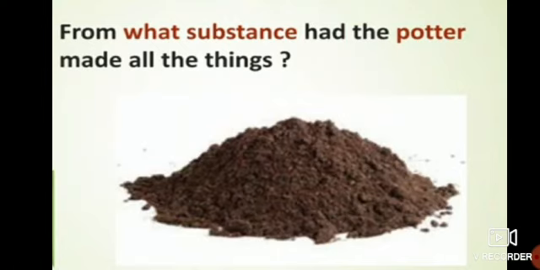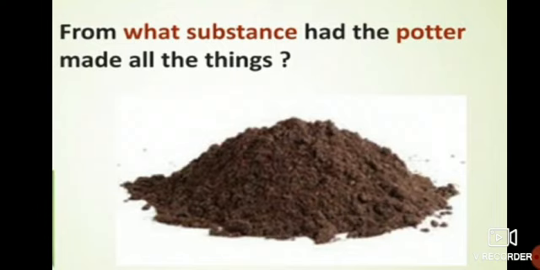So, from what substance had the potter made all the things you saw in the picture? What has he used to prepare them? The potter has made so many things, right? Which substance did the potter use for making the earthen pot and the other things?